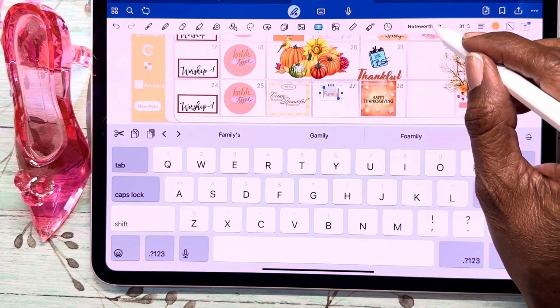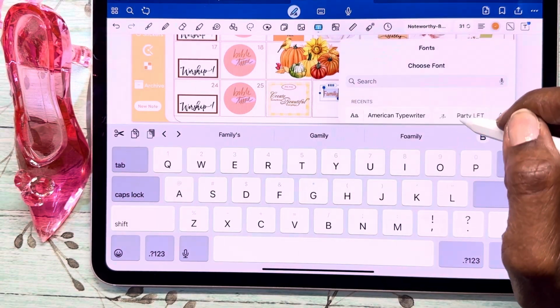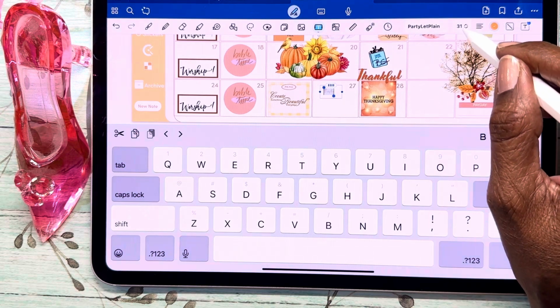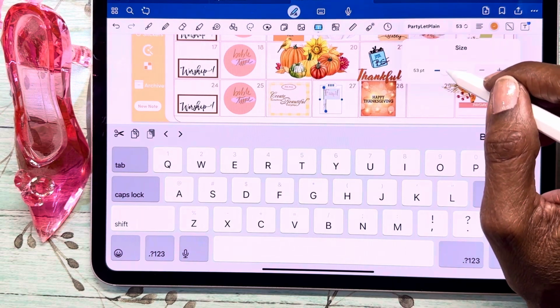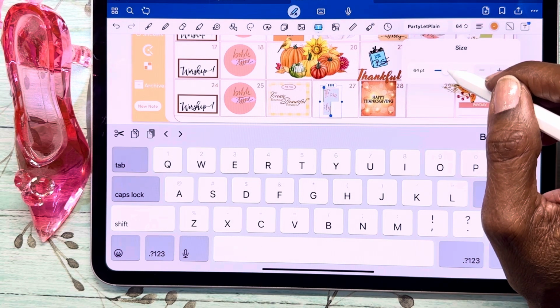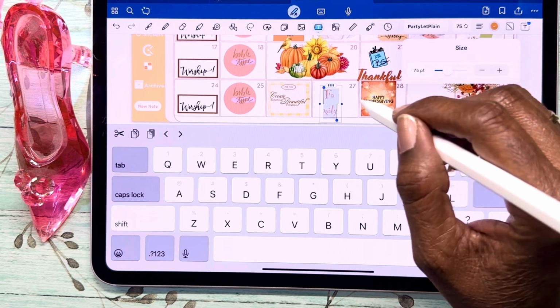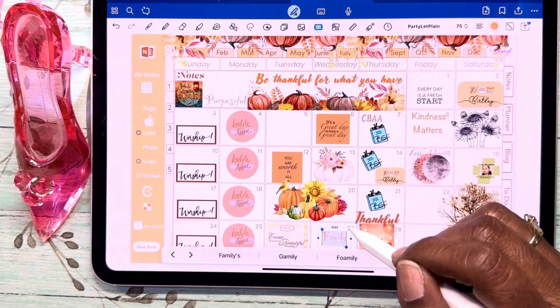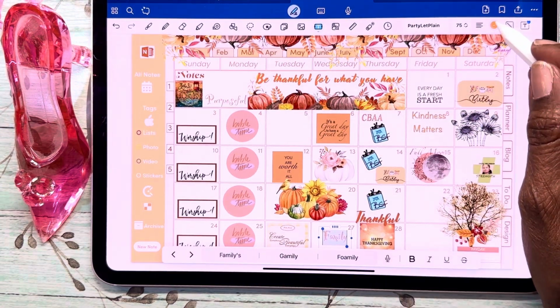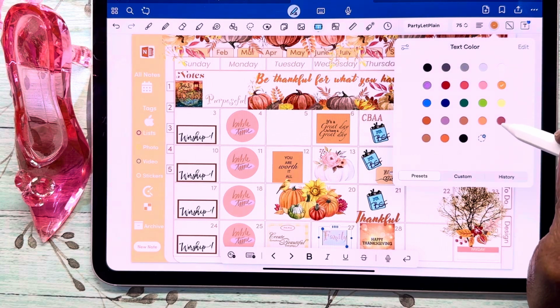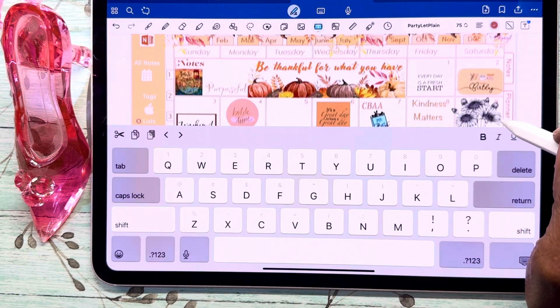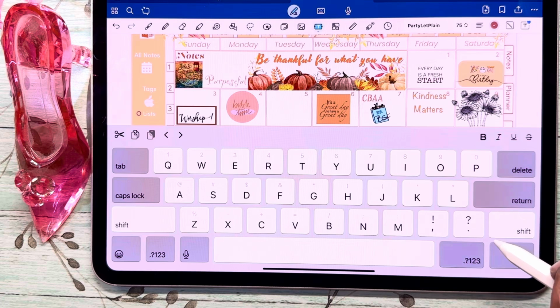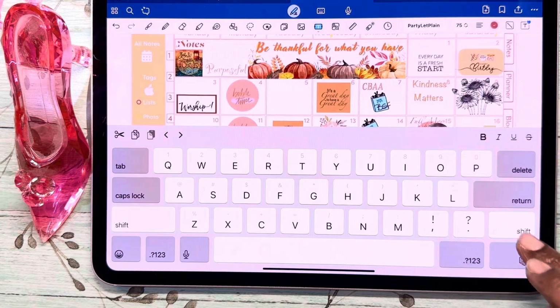And I want to change the font style. I want to use Party Light, and I want to make it bigger. So I'm going to click on that. Spending time with family for the holiday. And I want to change the color. And these are all my preset colors in here. So there's that. And I don't need the keyboard any longer.